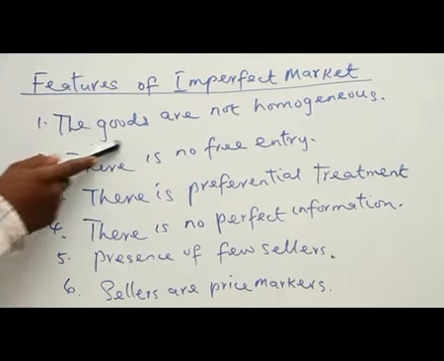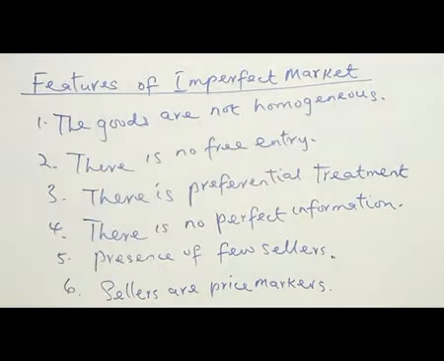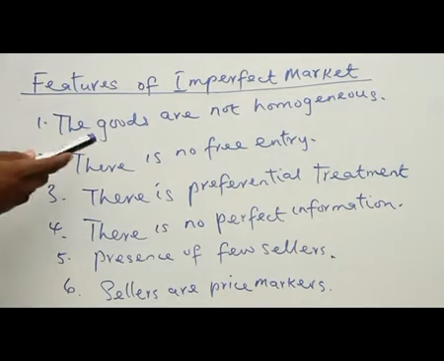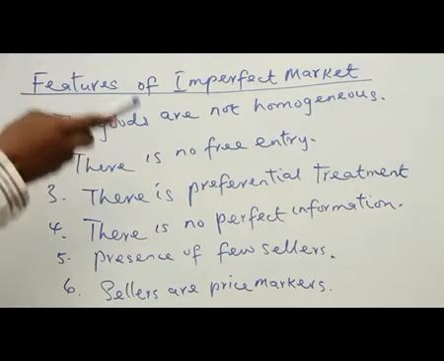The first one: the goods are not homogeneous. That is, for a market to be an imperfect market, the goods are not the same. They cannot have the same shape, the same size, the same weight, and so on and so forth. So in reality, we hardly see a situation where a product will be produced by different producers or different firms, where they will have the same size, the same shape, and so on and so forth. So we can't have a product that will be homogeneous.